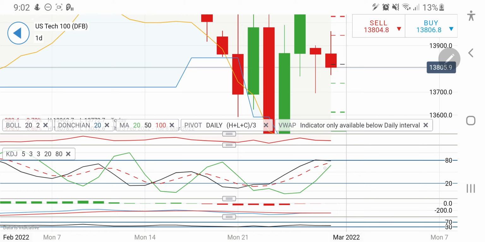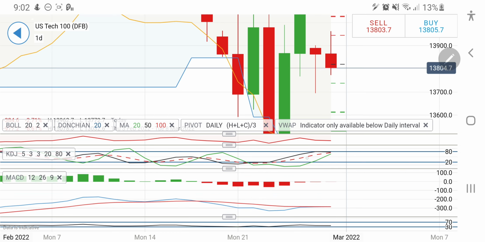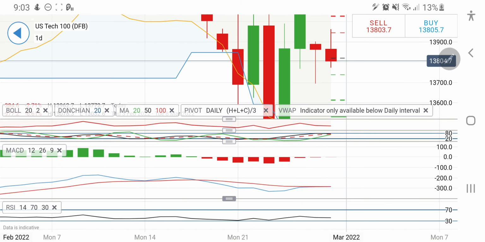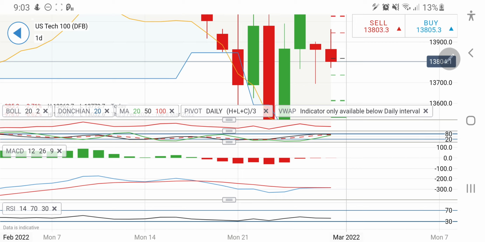The rise towards the end of the week has put it into overbought levels. Now trying to trade with a drop, probably it is overbought here on the stochastic, and hence we might see a red candle. The target is towards 13,650 levels and 13,620 levels, which it can achieve today itself. Till the time it remains below 13,880, one can remain short, and a long entry beyond 13,900 is recommended. The next target is 13,950 and 14,050 levels.